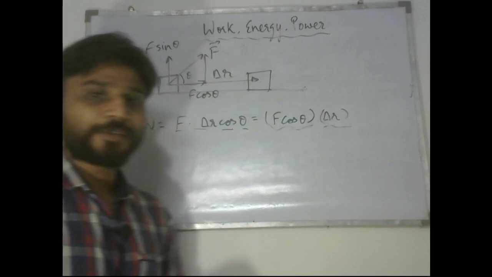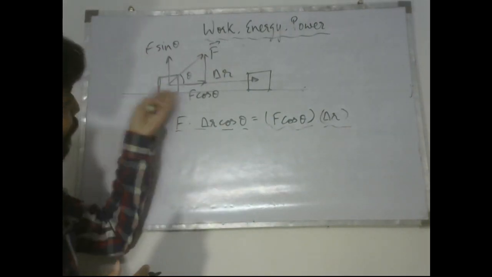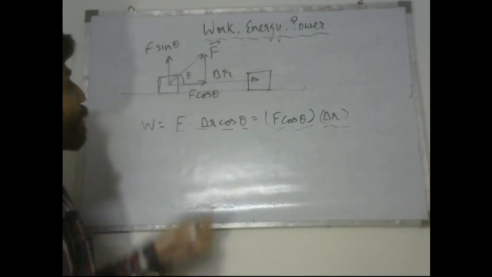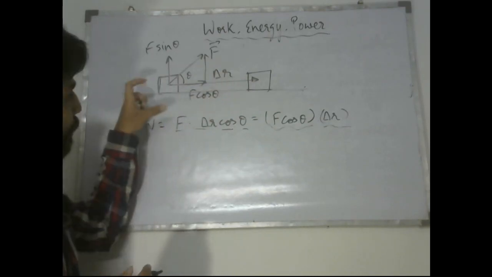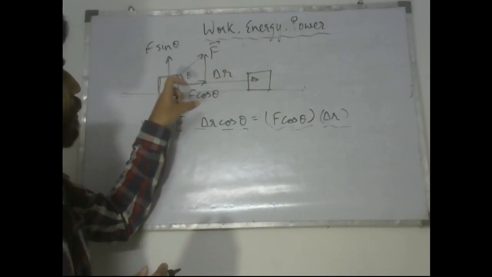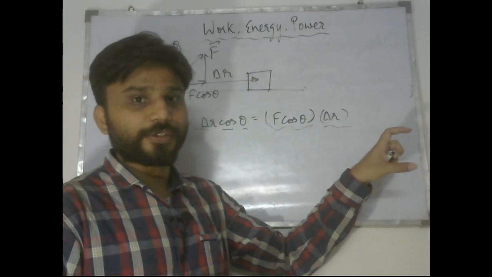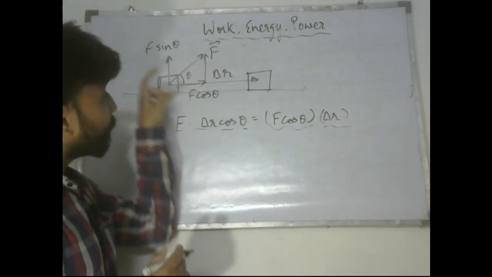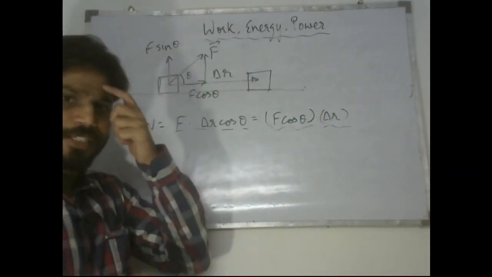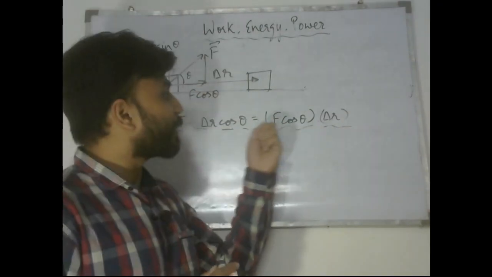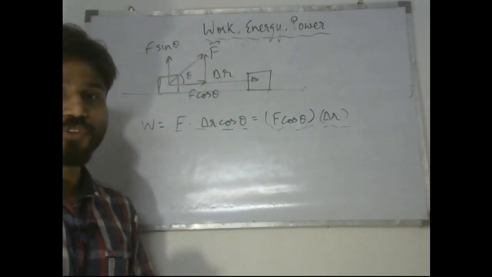So from this we can conclude that F cos theta is the one which is producing the work, which is making the block displaced in this direction. So that component should come in the expression for work done.